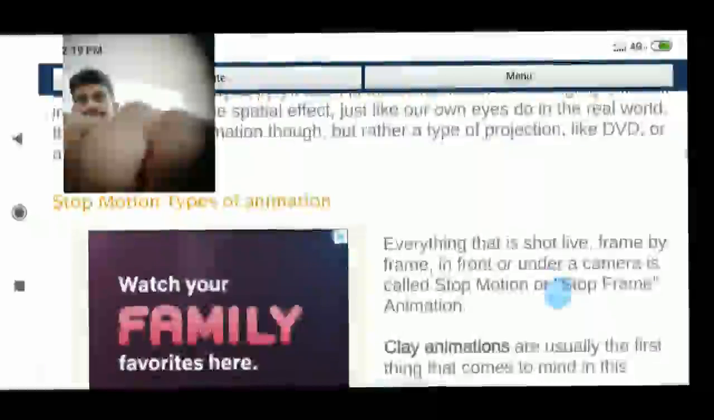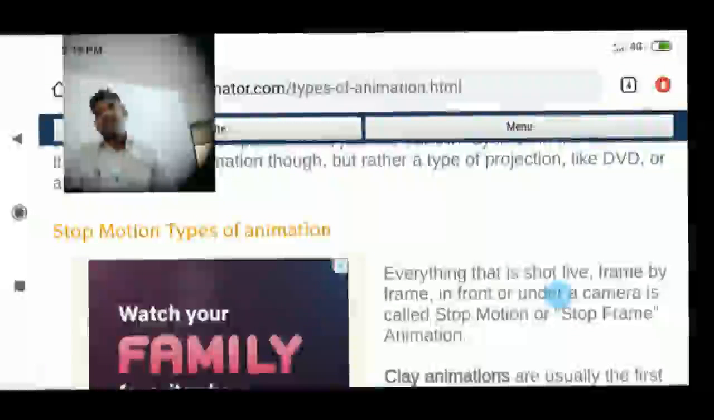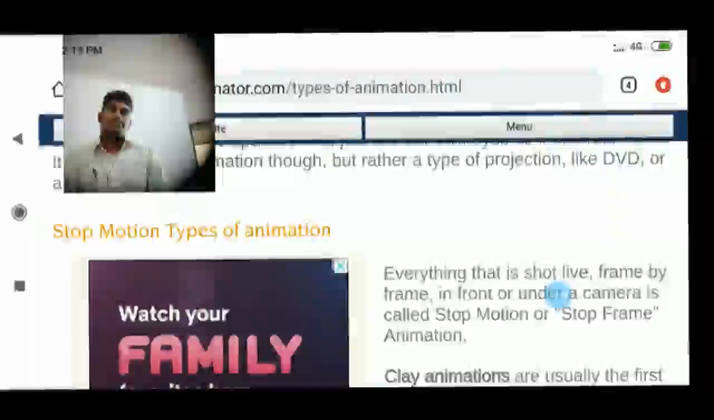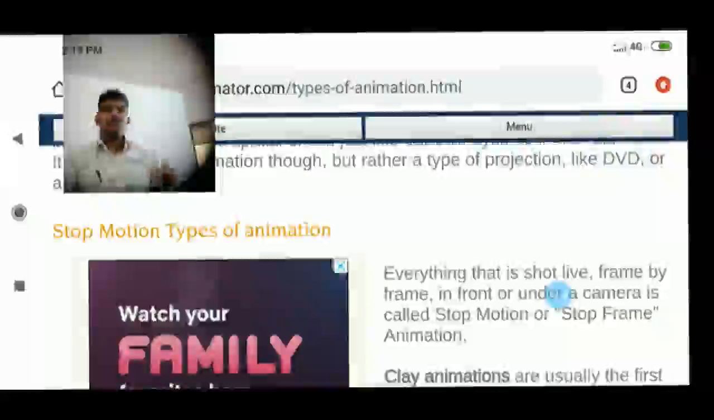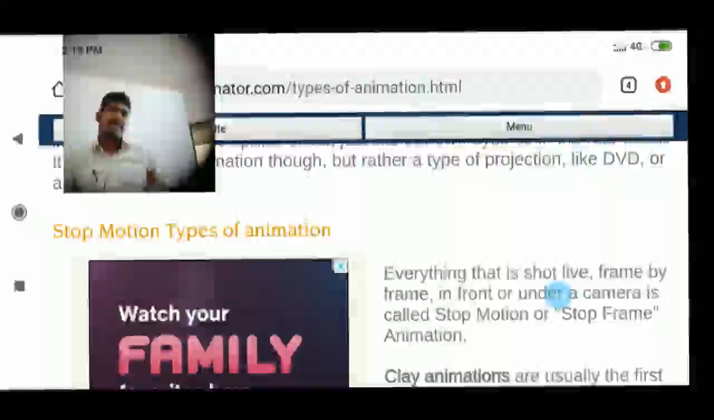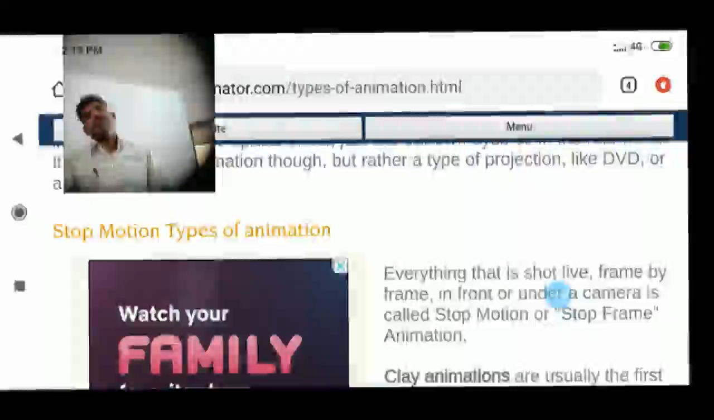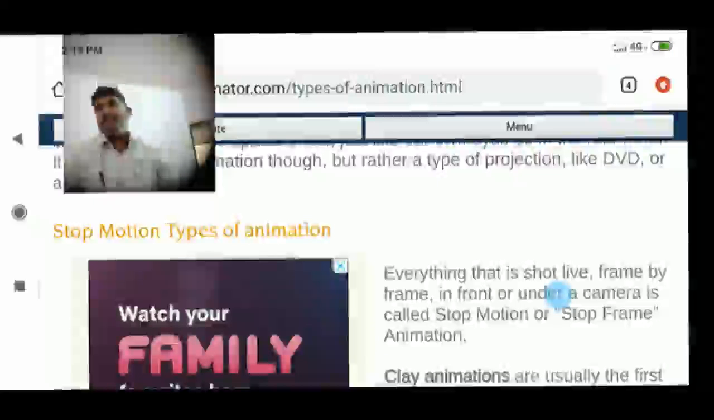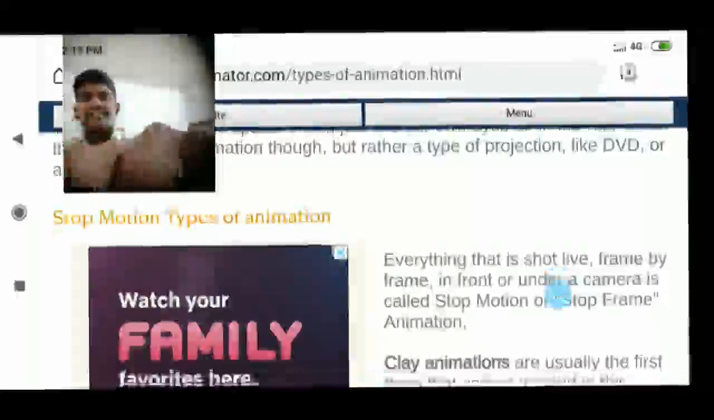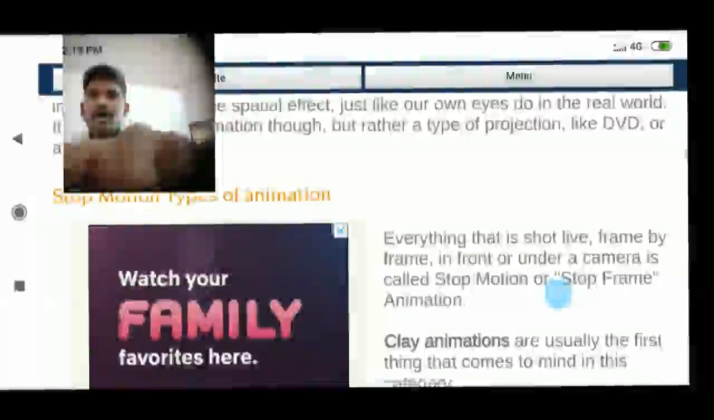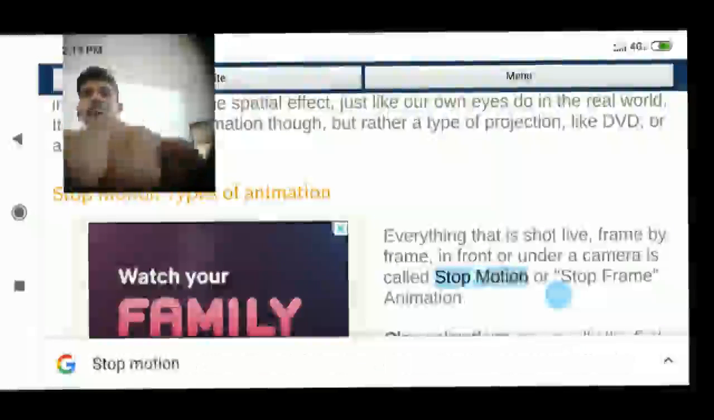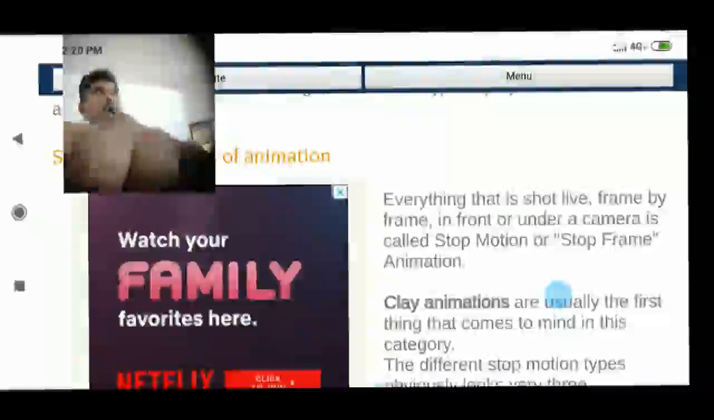Next we will go to another type of animation, that is the stop motion type of animation. I will show one figure of what stop motion animation is. Here, in stop motion, we put one thing as a stop and the second thing as a motion, and based on that, people are impressed by the animation effect. Everything that is shot frame by frame in front of a camera is called stop motion or stop frame animation.